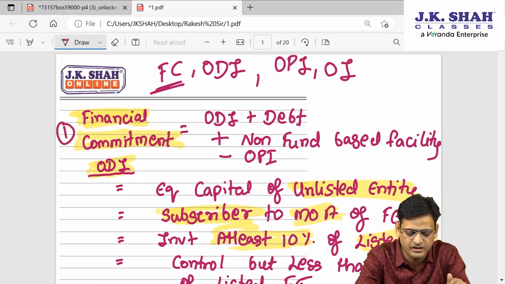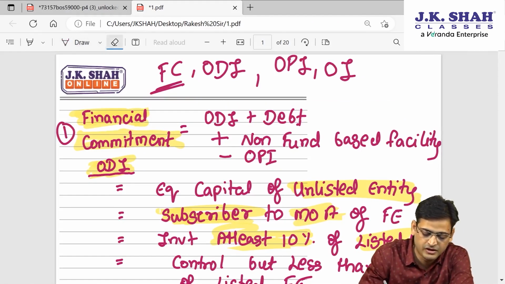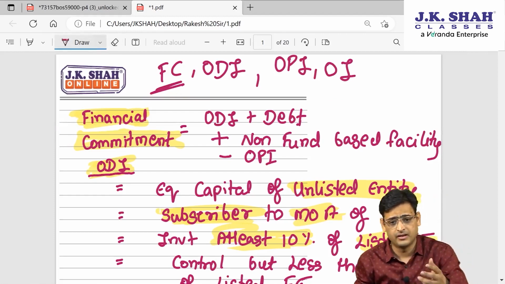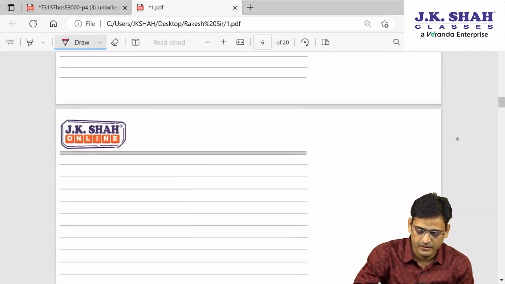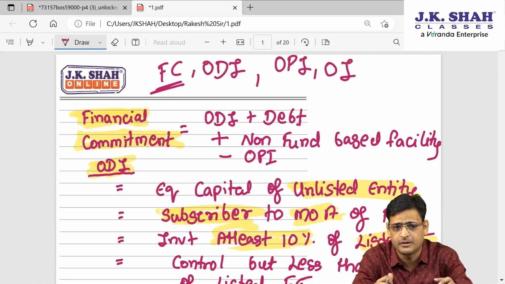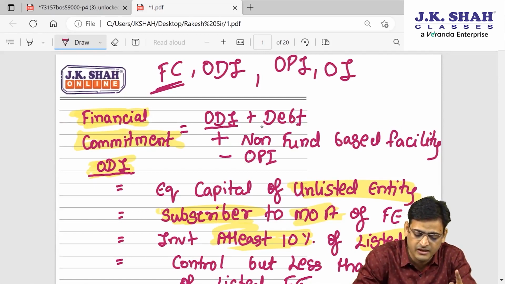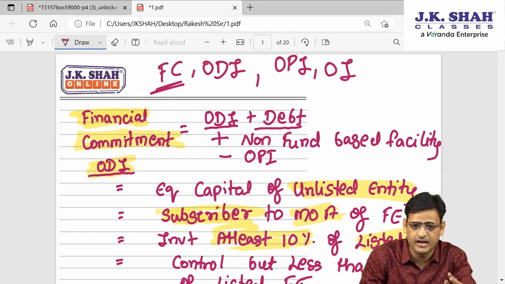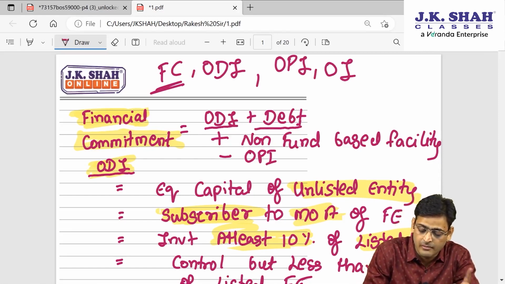See what they are saying. Financial commitment will include, number 1, ODI. So let's say the Indian party is making an investment outside India. When an Indian investor is making an investment outside India, you call it a financial commitment. Whatever money is sent by way of ODI will be included, and whatever money is sent by way of debt will be included. ODI I will teach you in some time, debt you already know, debentures, loans etc. Then whatever is sent by way of non-fund based facility will also be included.